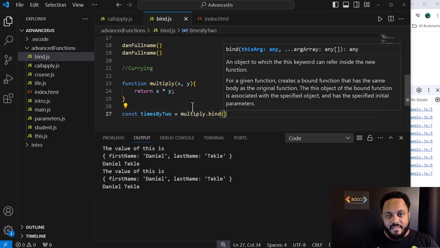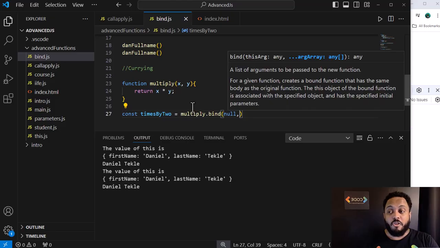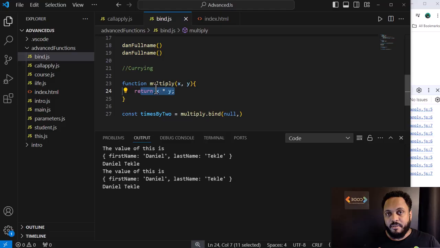This context gets new, so I'll say null for that. I don't care because there's no this used. So it's okay.